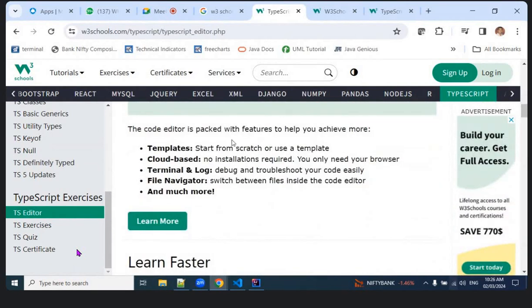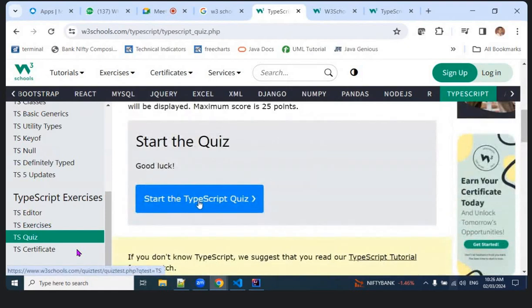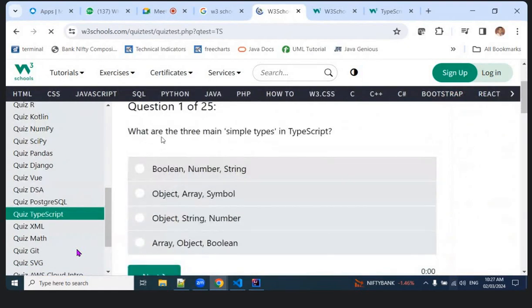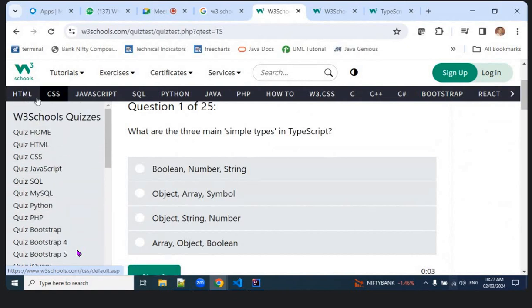But anyway, you are using Visual Studio itself. So we can go to quiz exercises and see what kind of exercises are given. Start TypeScript exercises. Go back. Before that, exercise. Go back. Back button.